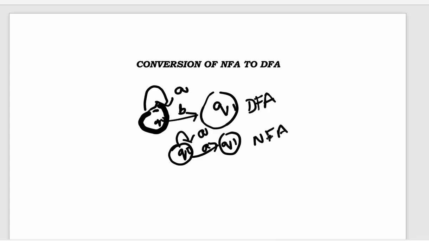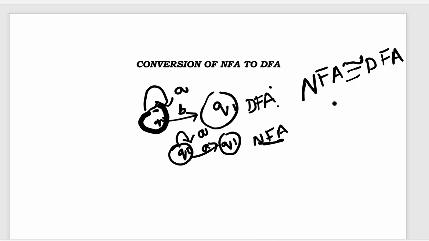Now what we say here is, the language which is accepted by an NFA, a non-deterministic finite automata, there exists a DFA which accepts the same language, which means that we say NFA is equivalent to DFA. So that is the reason we say equivalence of NFA to DFA.